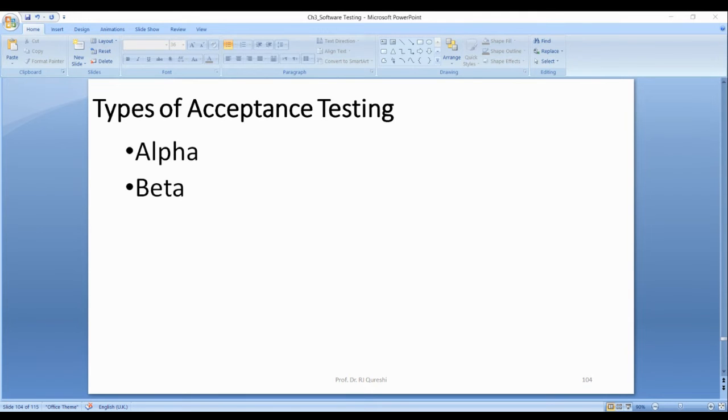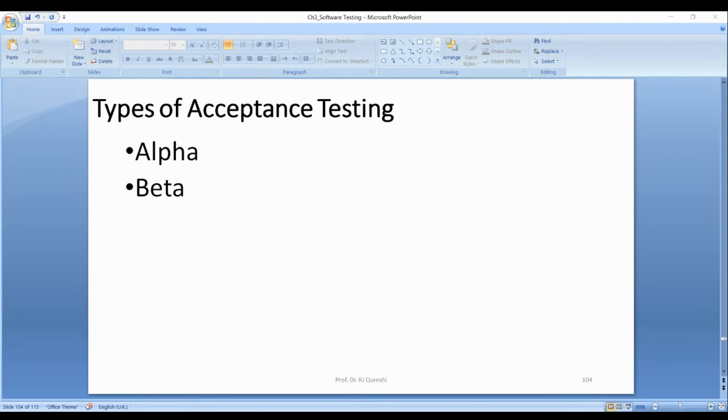So that is the beta. Alpha is done first at the software company side, then you will call for the beta. Beta is after the alpha. First alpha, then beta.